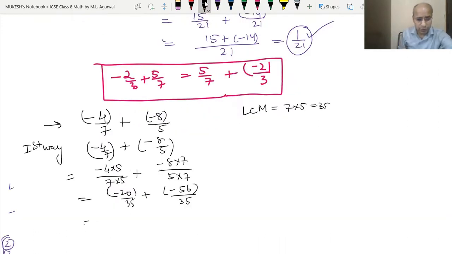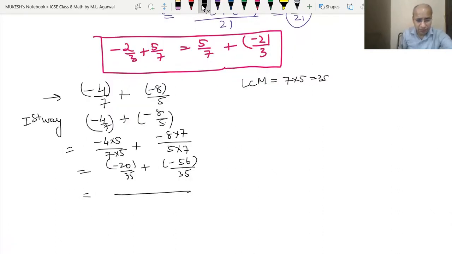We will do the same way as we did in the first example. We write 35 as the common denominator. This is minus 20, this is minus 56. Now how to solve it? We write minus 20 and minus 56. Since both have the same sign, and have the plus sign between them, they will be added. So 20 plus 56 is 76, but since both are negative, the final sign will be negative. So it became minus 76 upon 35.